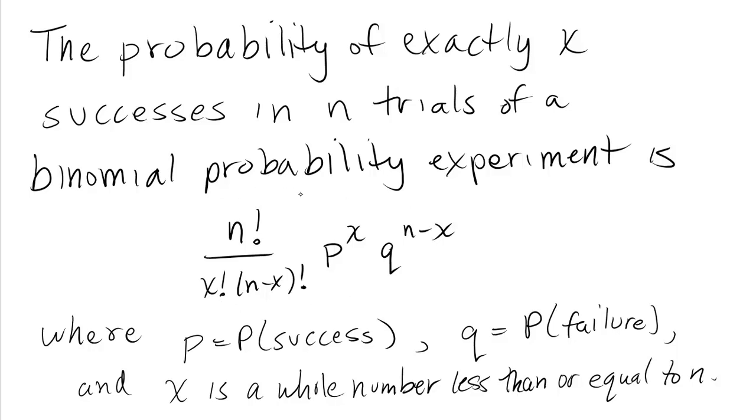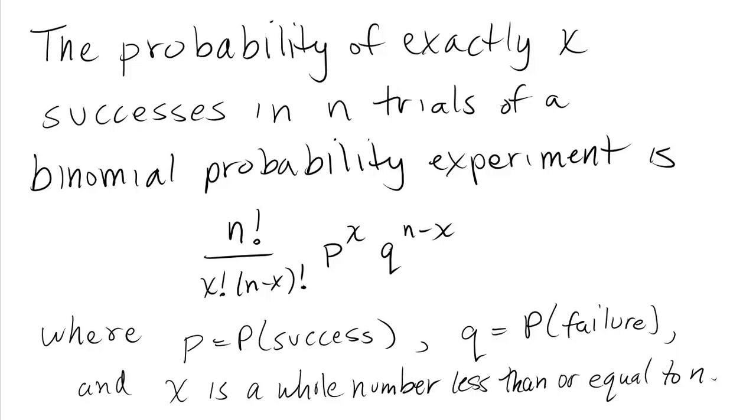This formula isn't that hard to use unless the numbers are nasty. Remember that factorials grow really quickly. If n is big, then that numerator is hard to calculate by hand. p and q are probabilities, and so they're going to be fractions or decimals, and putting exponents on fractions or decimals can be tricky if you have a nasty decimal or a big exponent. So this can be arduous to do by hand, but in simple situations it's not that bad. I want to show you that.